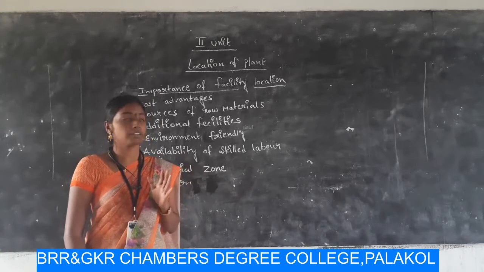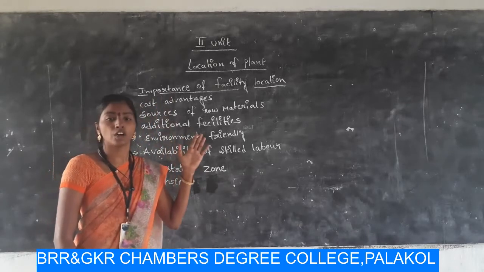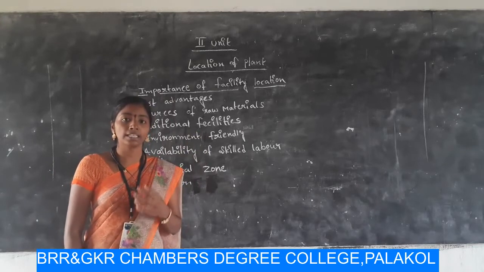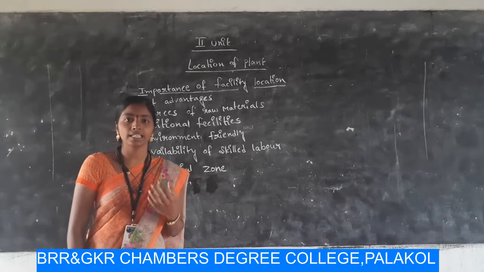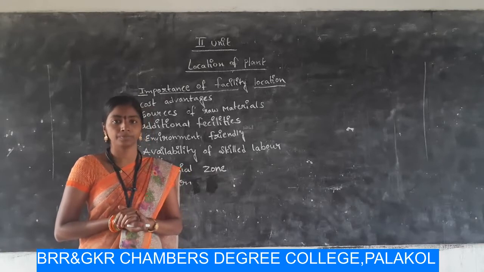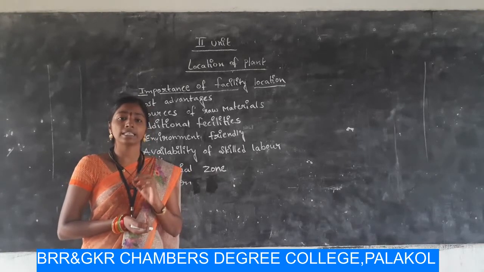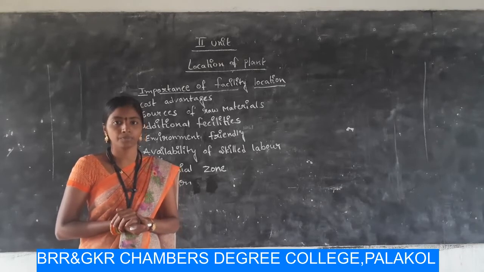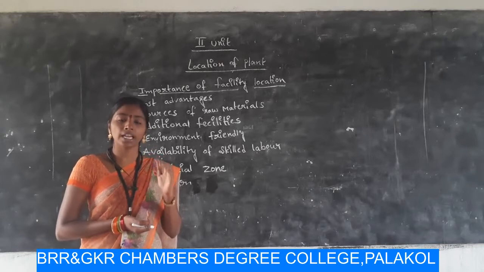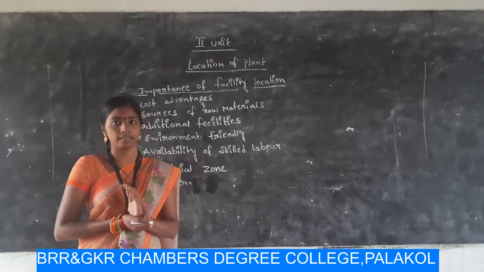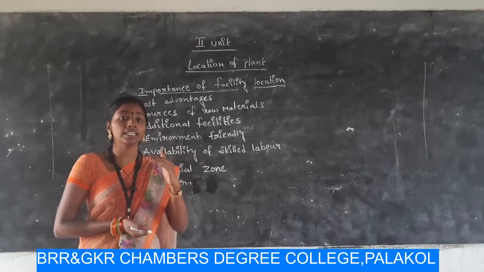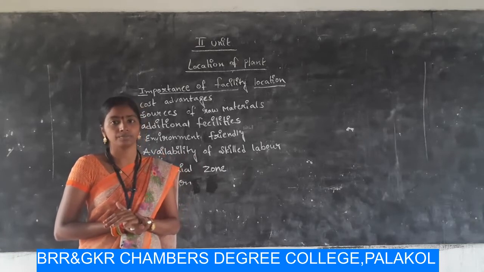So today I am starting with plant location, or the location of a plant. A business organization is to be started in society, right? It doesn't exist in a vacuum. We have to select a proper place for the business organization. Site selection is important. If you select the proper site for your organization, it reduces the production and distribution cost to some extent. If the production and distribution cost is reduced, then it leads to an increase in the profitability of the organization.